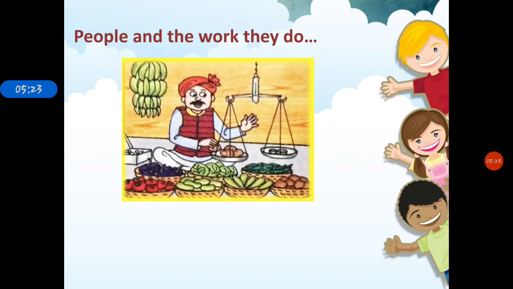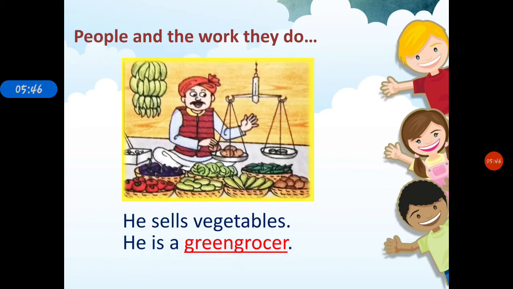Students, observe this picture. There is a person surrounded by vegetables. That person is there to sell vegetables. Can you tell me the specific name of this helper? Yes, greengrocer. He sells vegetables. He is a greengrocer.